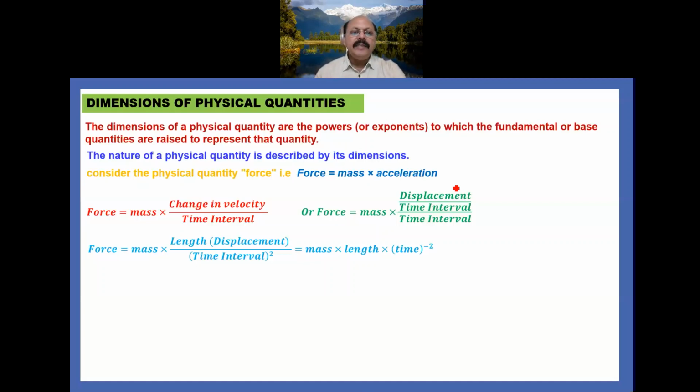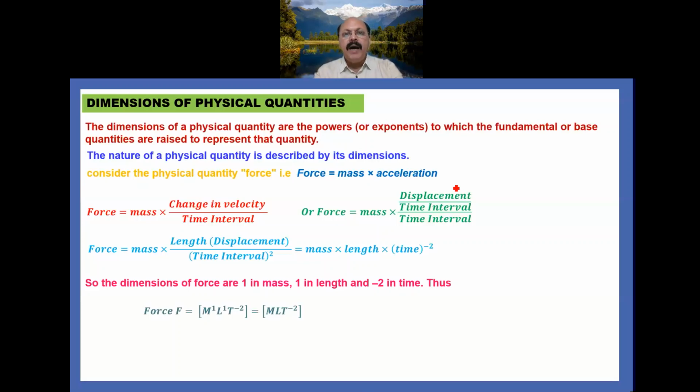So how can you write the dimensions of the force? From here we can say that there is no power on the mass, that is, the power of mass is 1. Similarly, the power of length is 1. Power of time is minus 2. So the dimensions of the force are 1 in mass, 1 in length, minus 2 in time. Thus the force can be written in terms of mass, length and time.